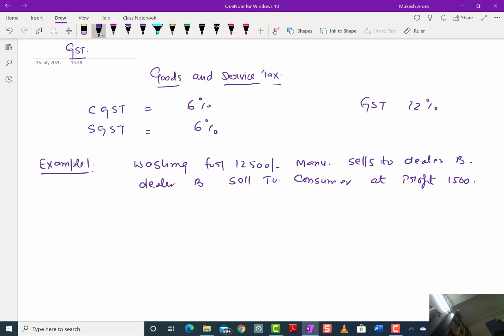If the GST is 12%, then we have to find the CGST, the tax paid to the central government, the SGST, paid to the state government, and the amount paid by the consumer.